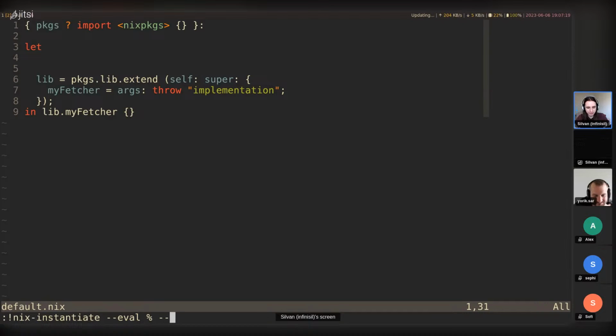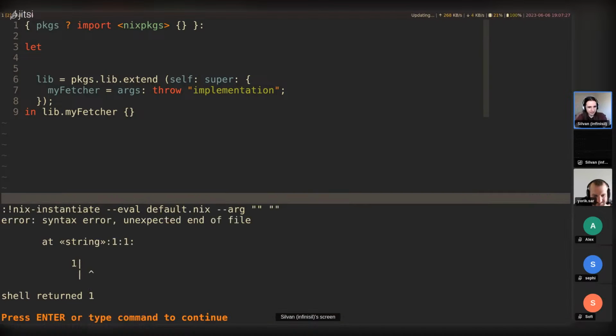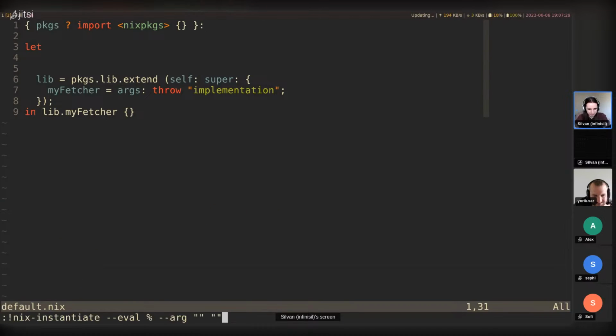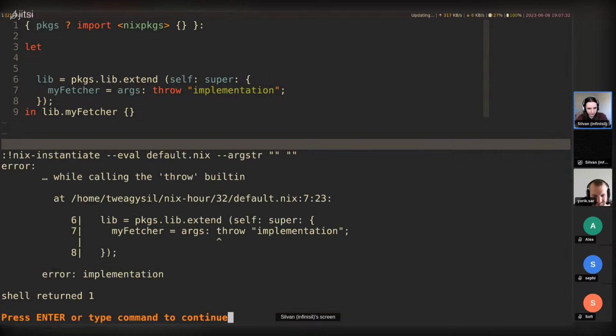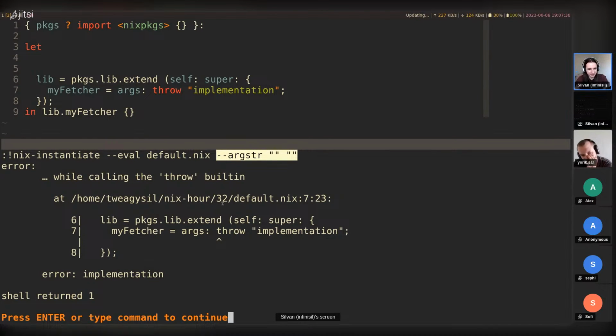If we pass a single argument, it doesn't really matter what the argument is, it will do what we expect. So we can kind of hack around it using this. Actually, no, not arg. Let's use arg string. So yeah, this is a bit of a hacky way to get around this limitation. Now we get that the implementation is actually called.